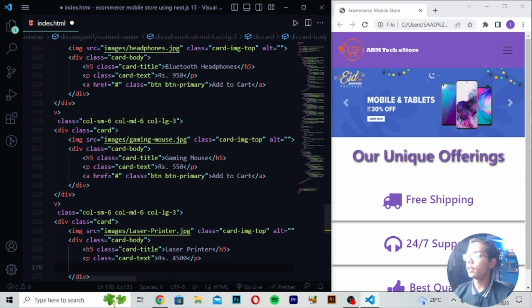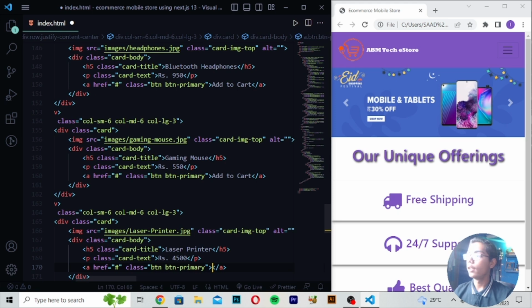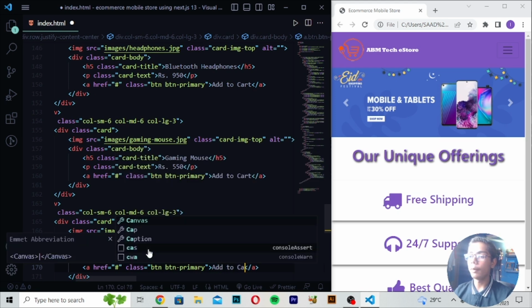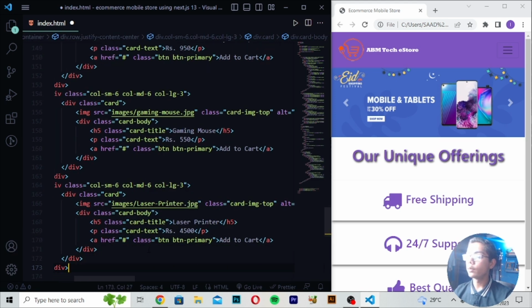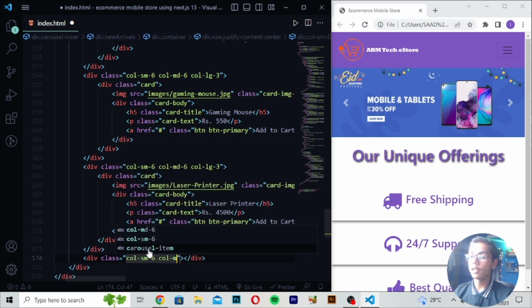Then when you have written this, write class btn btn-primary. So here I will make it primary. Then here I will write the button name, add to cart, and then move down. After moving down, I will write a div class, and then write col-sm-6, col-md-6, and then col-lg-3.